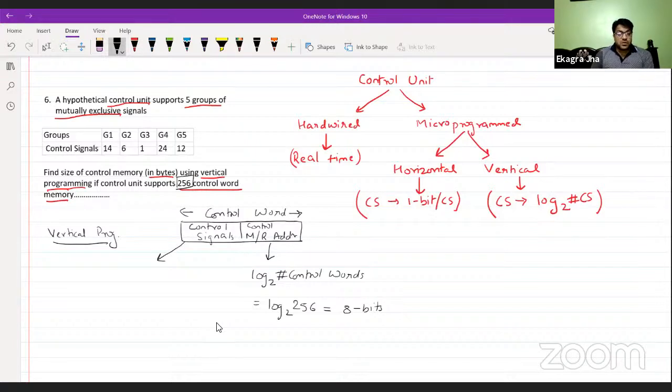So in vertical programming, we need to find the control signal field length, and that can be calculated as the log of the number of control signals at base 2.